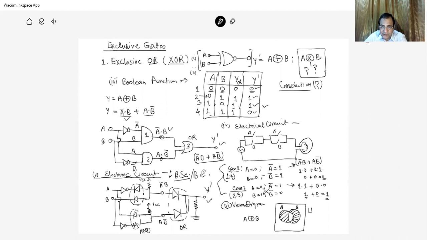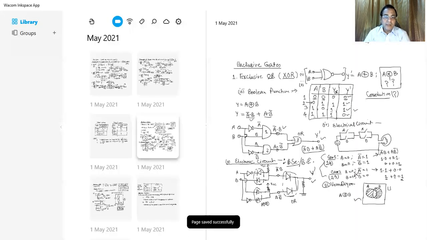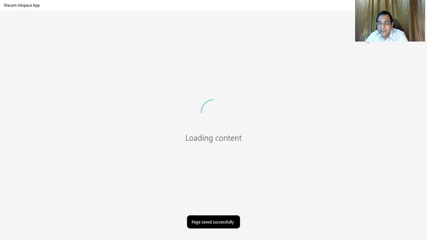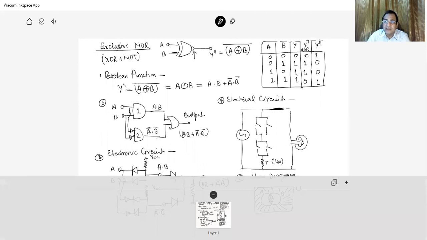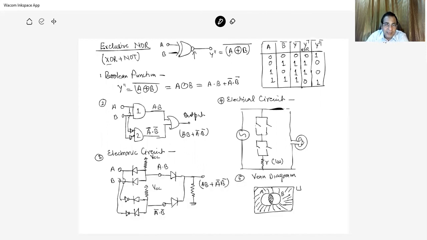Venn diagram, this is your Venn diagram, Venn diagrams के हो गए। So this is all about the details of the exclusive R. Now the next point is exclusive NOR, XNOR. XNOR exclusive gate है, X R with NOT में जुड़ जाए तो इसको क्या कहते हैं, एक बबल यहाँ पे ड्रा कर देते हैं, है ना।